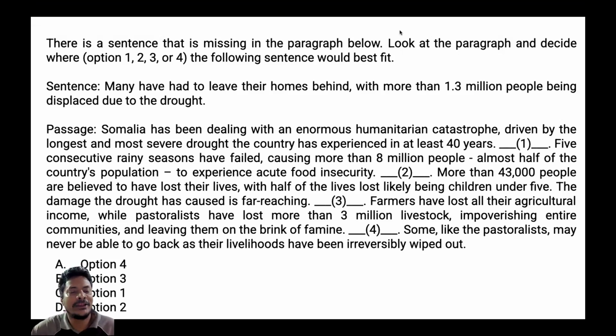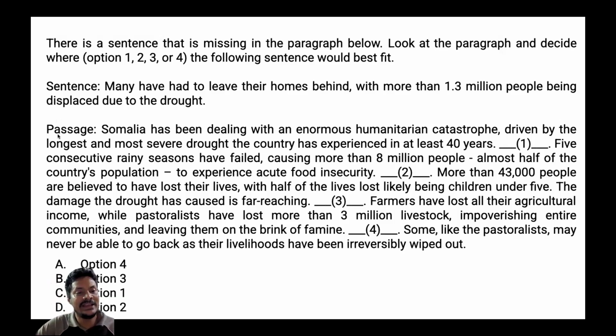So here we have another sentence placement question, or you can say an insert sentence question. Here also we'll follow those six steps which I told you. The first step is called read the passage. Let's read the passage to understand what it is all about. Then we'll go to the sentence and try to follow the glue test. We also check whether the sentence tries to describe what, right? All such steps which I told you earlier.